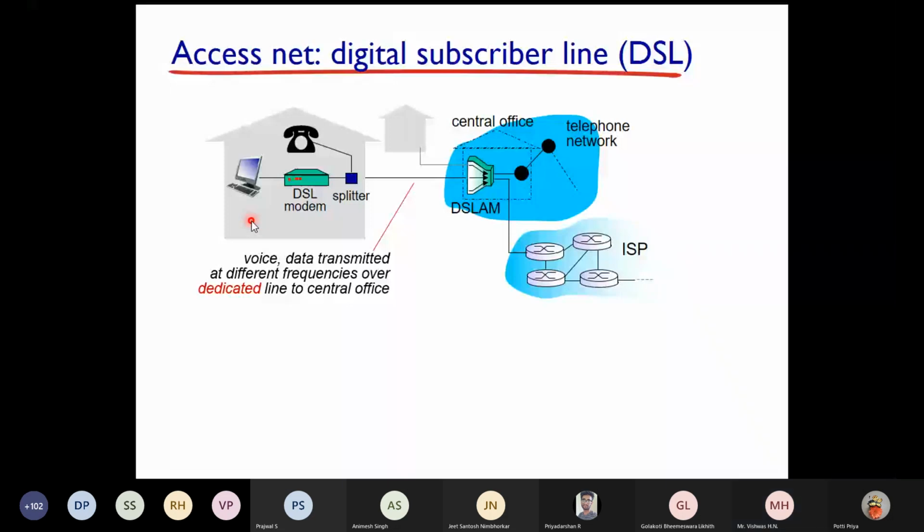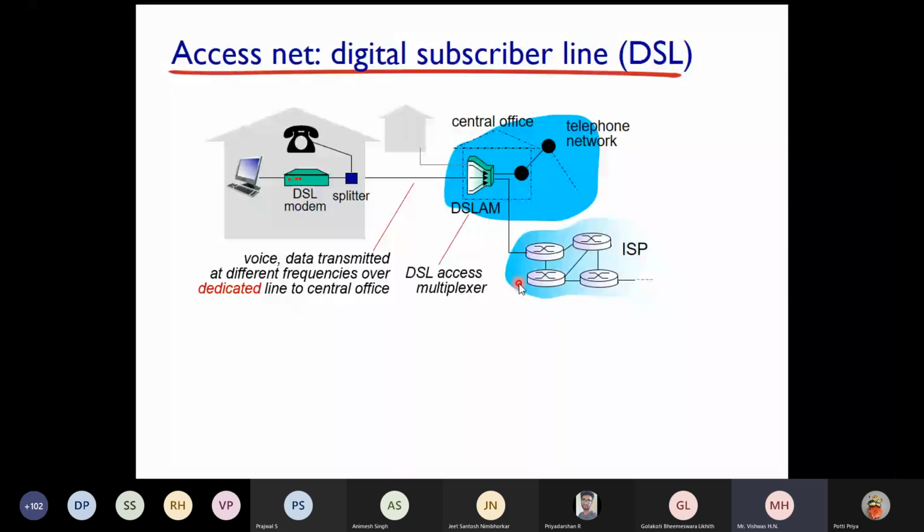That's why a new technology came into existence, that is digital subscriber line, where you can have both voice and data transmitted at different frequencies over a dedicated line. Is that clear? This is a DSL access multiplexer. Why is it a DSL access multiplexer?